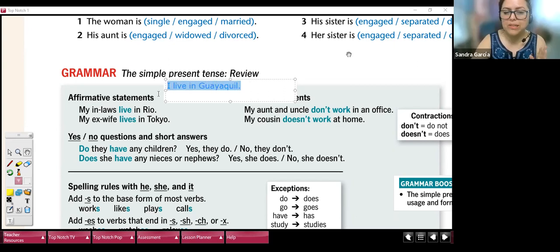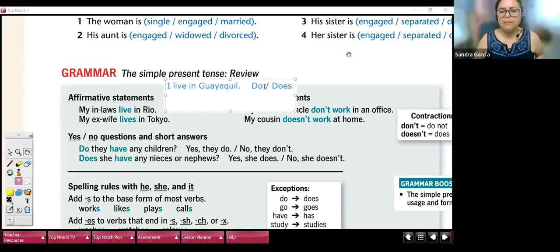This is the simple present, and the simple present has auxiliaries. Auxiliaries of the simple present are do and does, right? And you use them for questions and for negative statements. What does the simple present express? Facts. Solo expresa hechos, facts, and habits and routines.